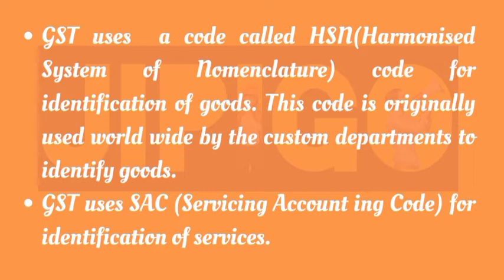GST uses a code called HSN. HSN stands for Harmonized System of Nomenclature. It is used for identification of goods. This code is originally used worldwide by the custom departments to identify goods. GST also uses Services Accounting Code for identification of services.